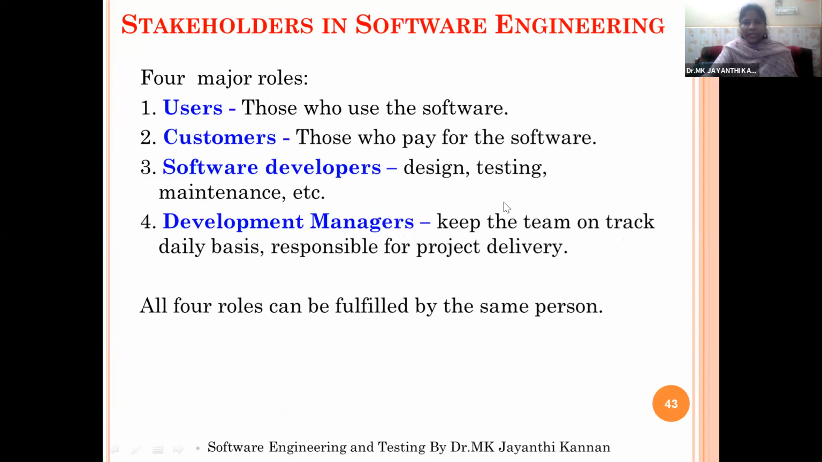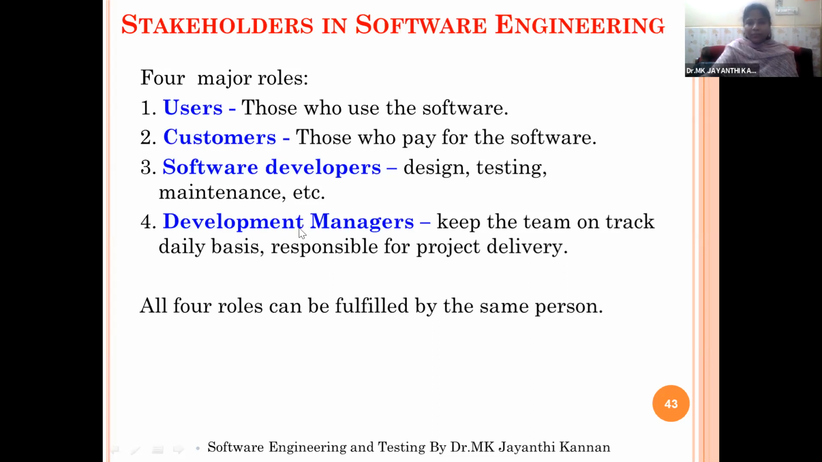The next subheading is called stakeholders in software engineering. Stakeholders means the various people associated with the software. The term stakeholder means the person who is involved in creating the project or using the project, or in the design activities, maintenance activities, or testing activities. The four main people involved in any software development are users, customers, software developers, and